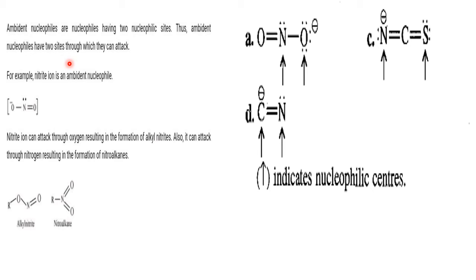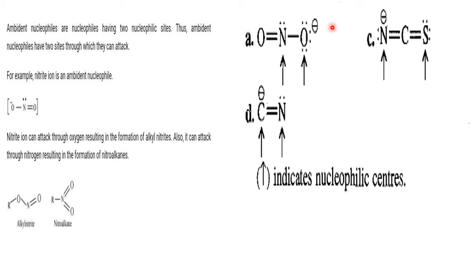They are called ambident nucleophiles. For example, here I have given A, B, C. Three are there. So A, NO2. NO2 is a nucleophile that has two sides. It can attack using electrons from the nitrogen, or it can attack using the electrons on the oxygen also. So it is left to the reaction condition. The reaction demands attack by N or by O, we don't know exactly.